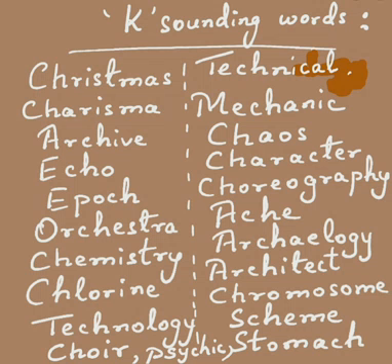Then there are words like choir, C-H-O-I-R, and chorus, C-H-O-R-U-S. Choir refers to a group of singers, while chorus means a lyrical motif of the song, a repeated section of the song. The word spelled C-H-A-O-S is pronounced as chaos, which means complete disorder or confusion.